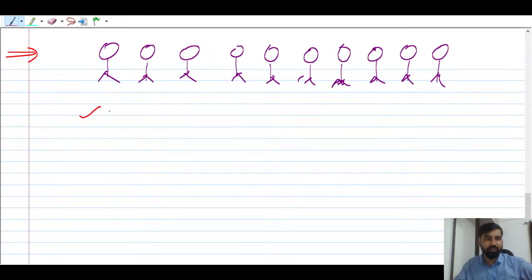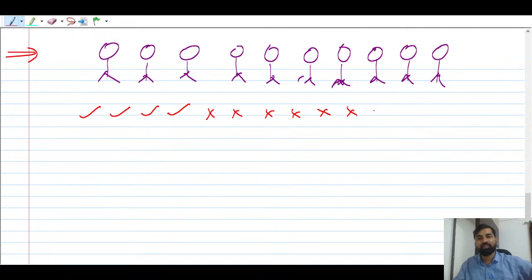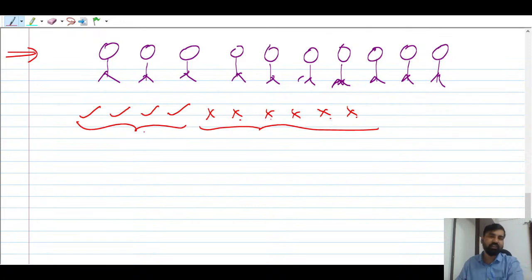There are 10 trees, right? So 4 trees you have to cut down। You can say that these are the 4 trees that you have to cut down, right? Okay, so I'm going to put them as a tick. Now rest of the trees I'm putting them as a cross, 1 2 3 4 5 6, right? Yeah, 10 trees are there, so you see these are tick, how many ticks are there, 4 ticks, right? And how many crosses are there, 6 crosses, right?